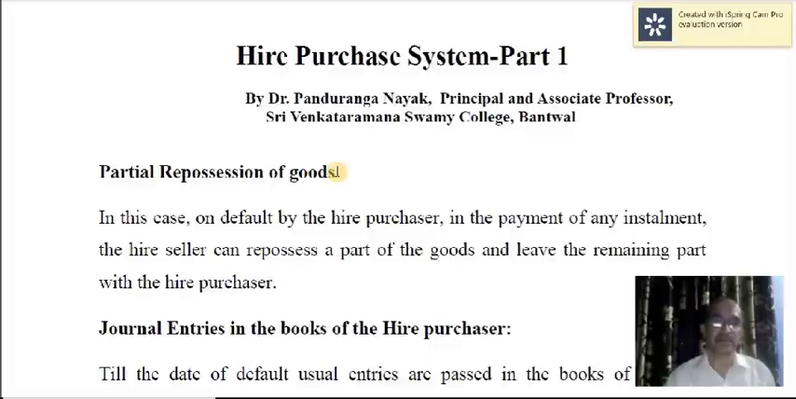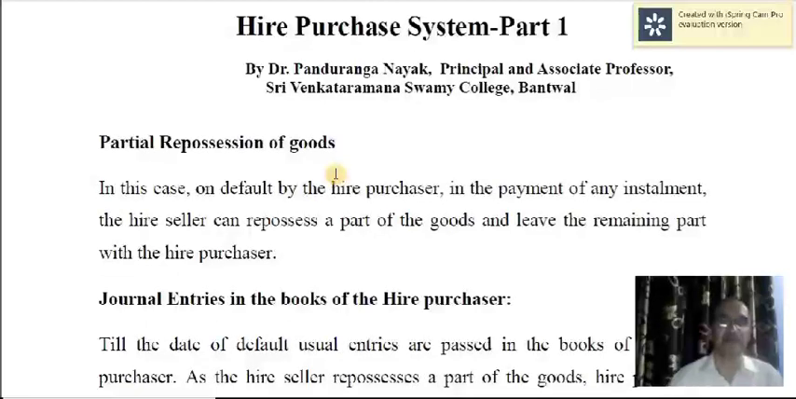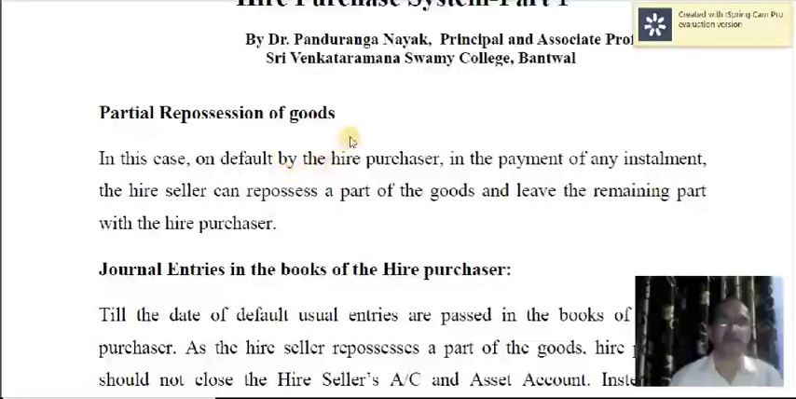So in hire purchase system, you know there are two parties. One is hire purchaser and the other one is hire vendor. Hire purchaser is one who is purchasing the goods. Hire vendor is the one who is selling the goods. In the case of hire purchase system, ownership of goods passes on to the buyer only on the